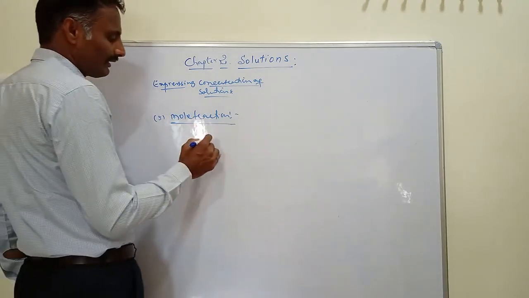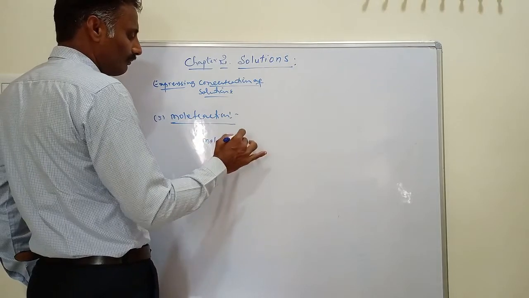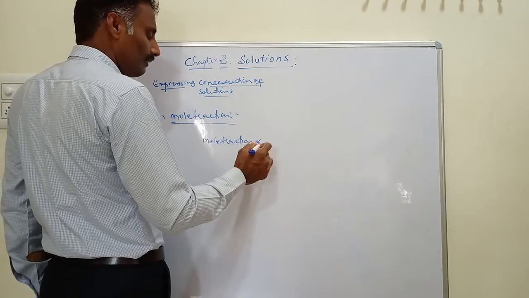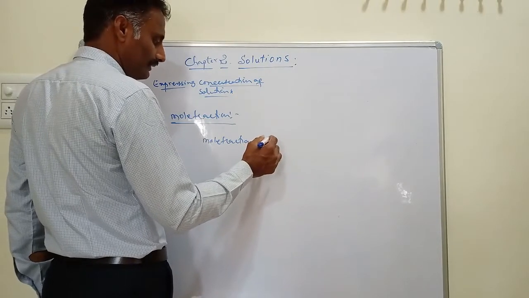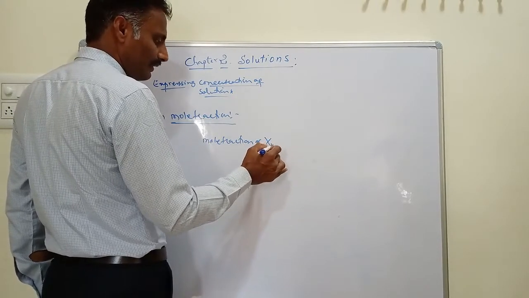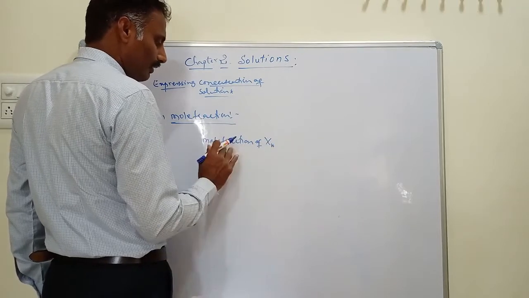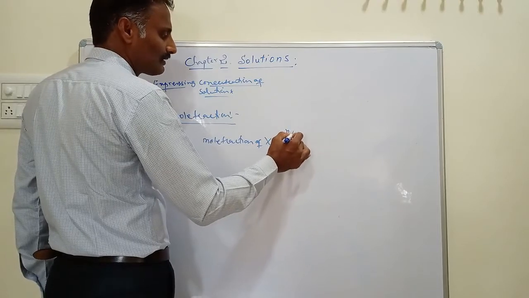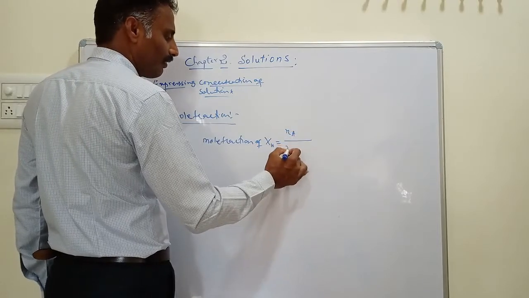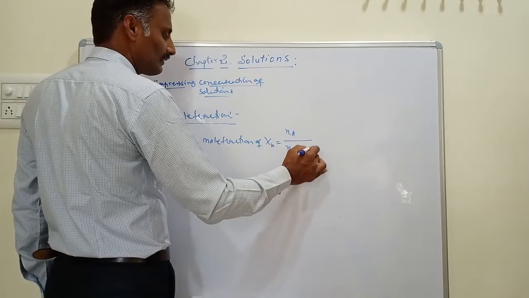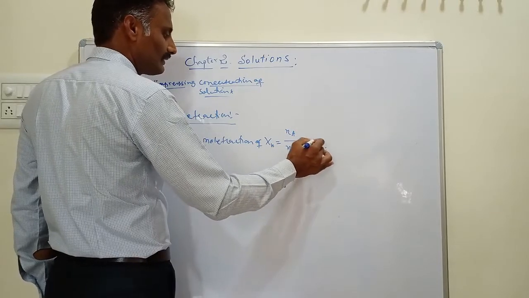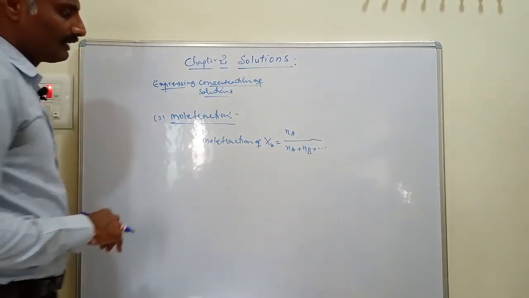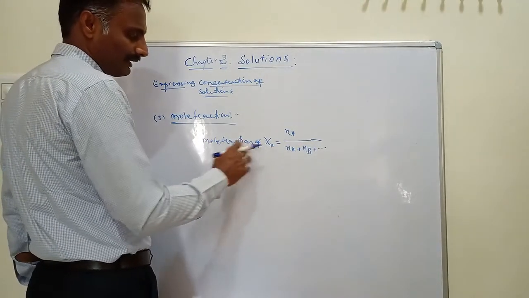Mole fraction of a particular component, x, where A is the component, is equal to the number of moles of A divided by the total number of moles present in the solution, that is nA plus nB and so on. This is the number of components present in the solution. That gives the mole fraction of a component.